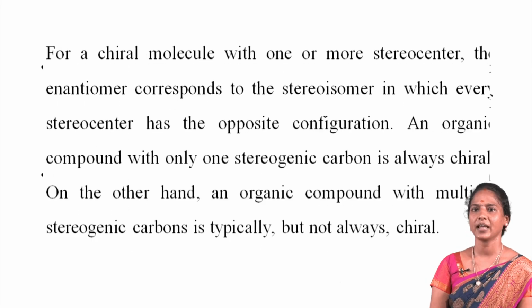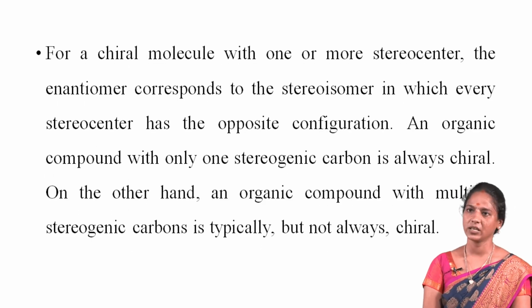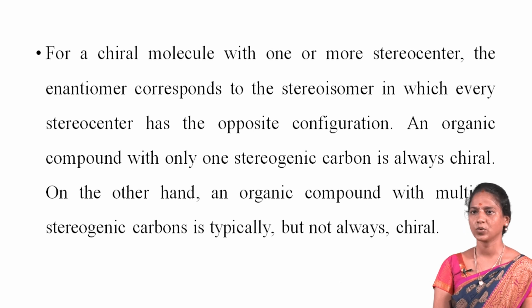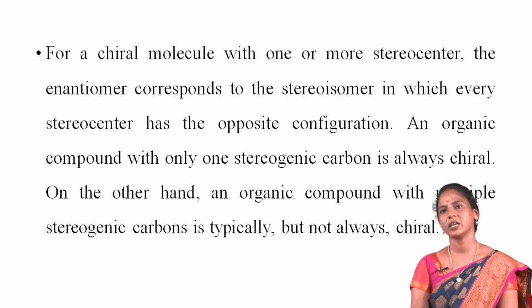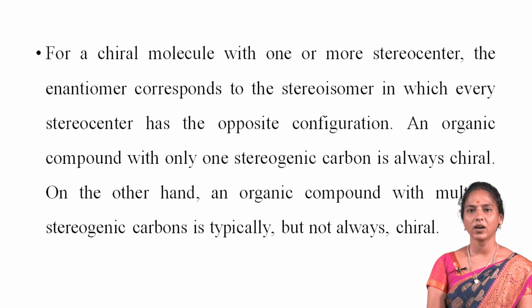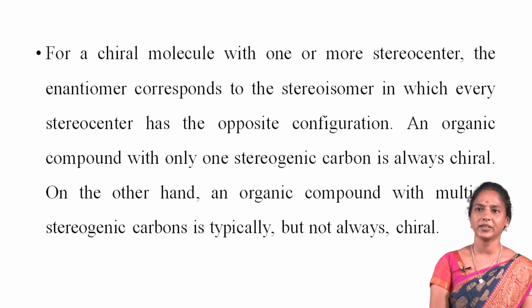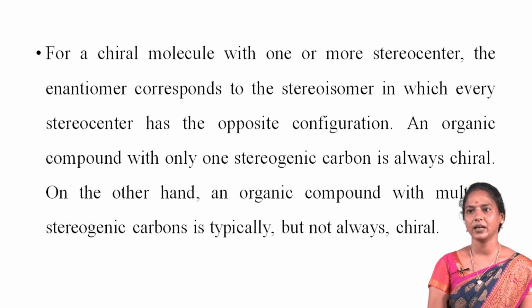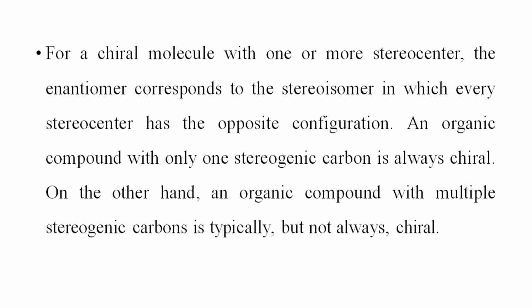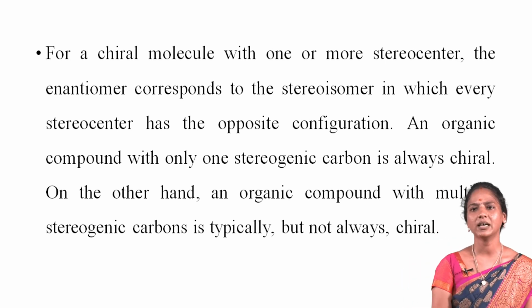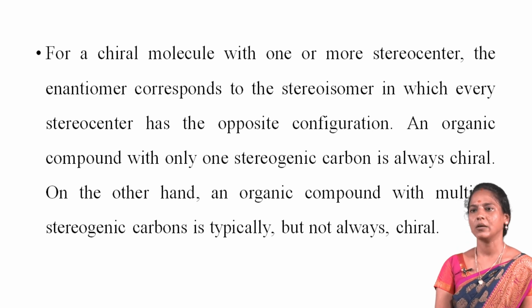Next one, for a chiral molecule with one or more stereocenters, the enantiomer corresponds to the stereoisomer in which every stereocenter has the opposite configuration. An organic compound with only one stereogenic carbon is always chiral. On the other hand, an organic compound with multiple stereogenic carbons is typically but not always chiral. In particular, if the stereocenters are configured in such a way that the molecule has an internal plane of symmetry, then the molecule is achiral and it is known as a meso compound.